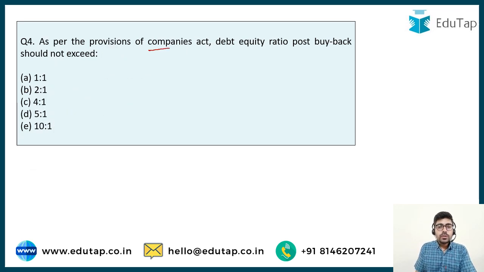As per the provisions of the Companies Act, debt equity ratio post buyback should not exceed. Options are 1:1, 2:1, 4:1, 5:1 or 10:1.